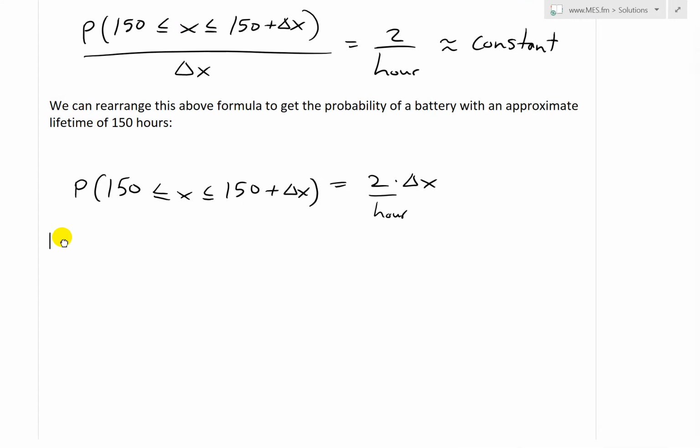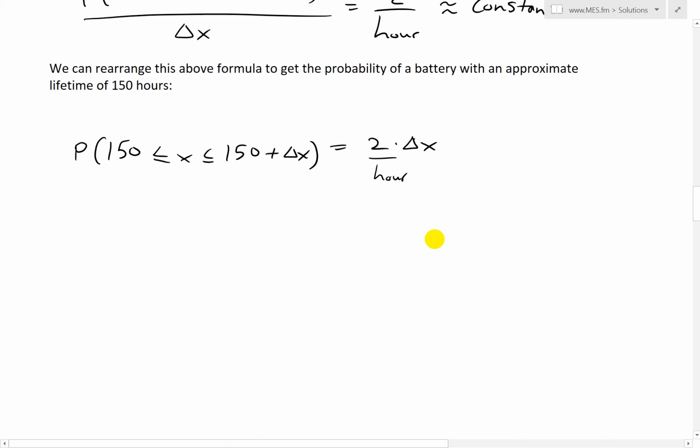So what this means is we can use this ratio 2 over hour, which is experimentally derived or estimated from thousands of experiments for whatever case or random variable you're looking at, and we just multiply by this interval right here to get an approximate probability.